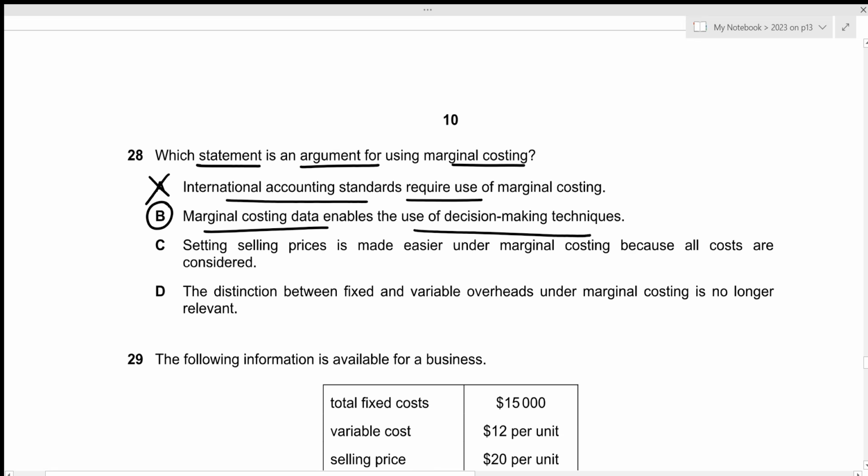Let's take a look at the remaining options as well. Setting selling prices is made easier under marginal costing because all costs are considered. This is incorrect because marginal costing has to divide the cost as variable or fixed. So not all costs are considered. Then the fourth one is the distinction between fixed and variable overheads under marginal costing is no longer relevant. That is incorrect because that's the major characteristic of marginal costing.